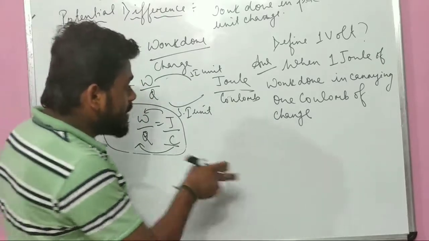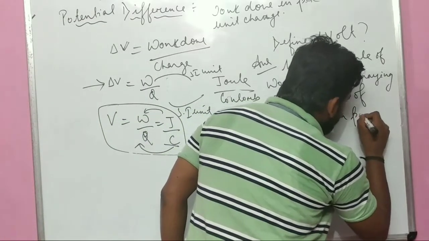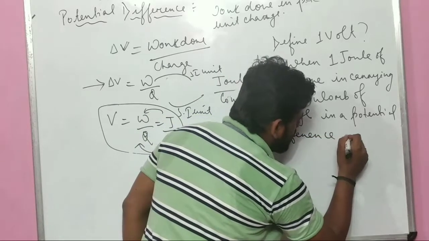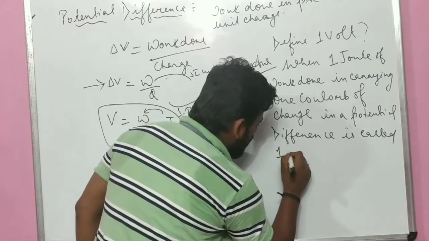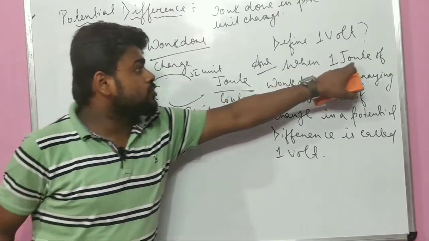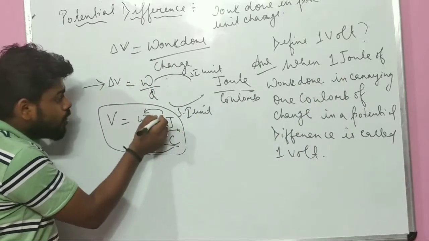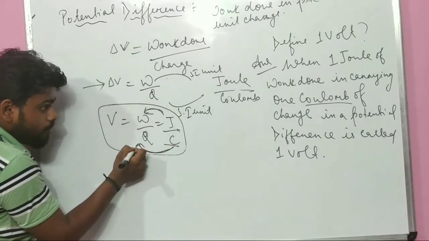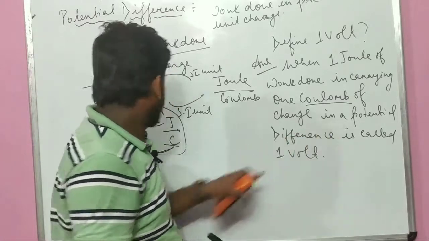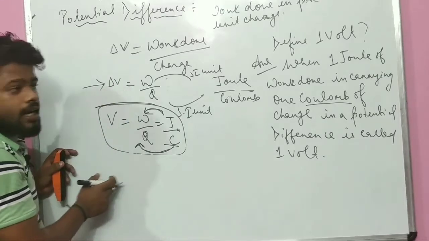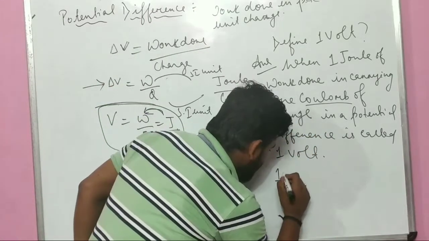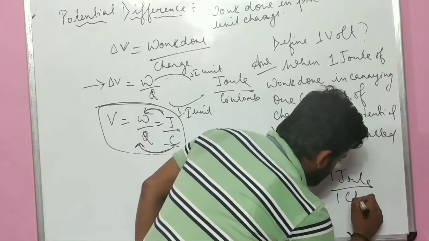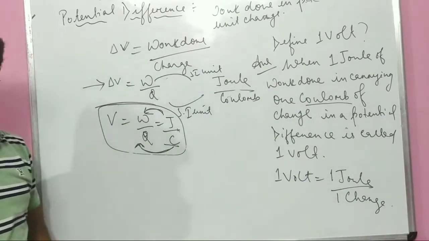In 1 coulomb of charge in a potential difference is called 1 volt. See, when 1 joule of work is done in carrying 1 coulomb of charge in a potential difference. Brother, what is this process? It is potential difference, isn't it? Potential difference is called 1 volt. Simply state: 1 volt equals 1 joule upon 1 coulomb of charge. Did it make sense? Excellent.